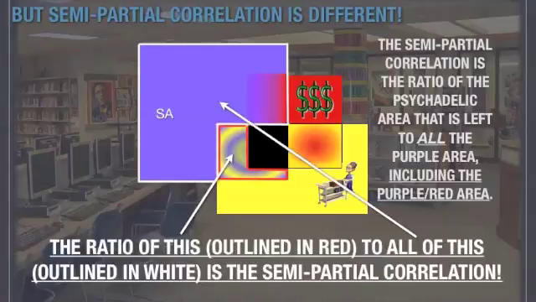The overlapping area between student achievement and money, the box that is both purple and red, is not subtracted from student achievement. The semi-partial correlation then is the ratio of the area that is left to all of the purple area, including the purple and red area. The ratio of this area outlined in red to all of this area outlined in white is the semi-partial correlation.